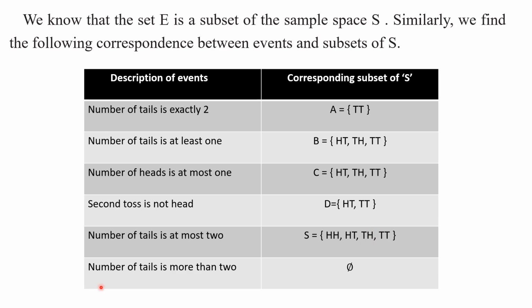Okay, my children. Similarly, number of tails is more than 2. If you observe the sample space, do you find the number of tails more than 2? No, we can't find any element in the set S so that the tails is more than 2. So empty set. Understood these events, my children? These are the descriptions of these events. These are the corresponding subsets of sample space S. Understood, my children? Right.